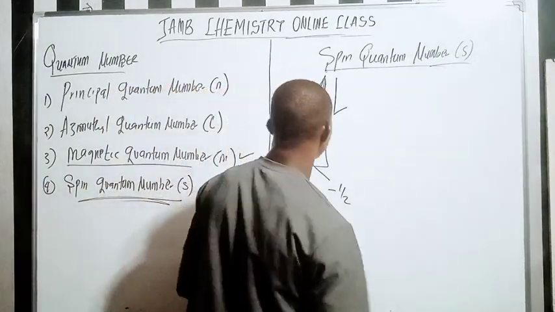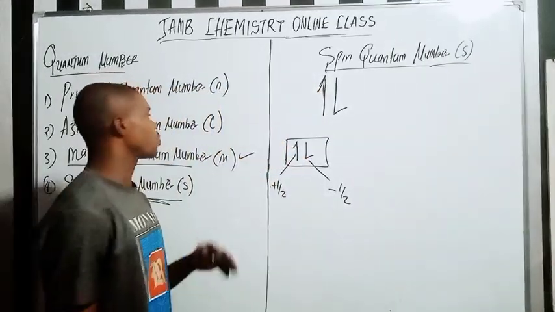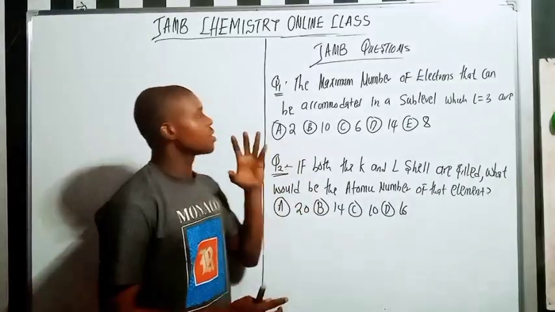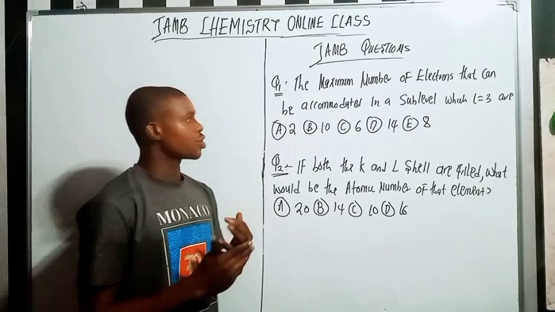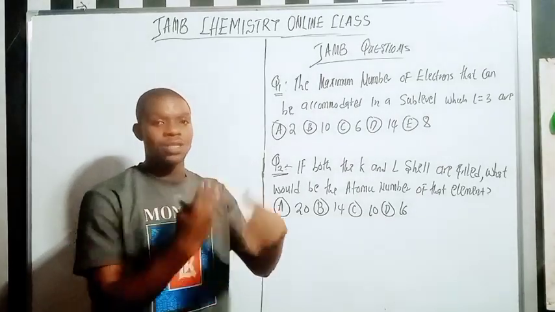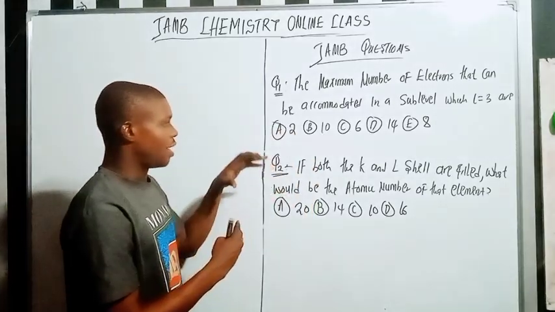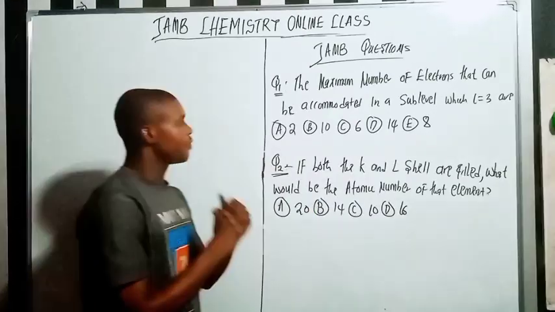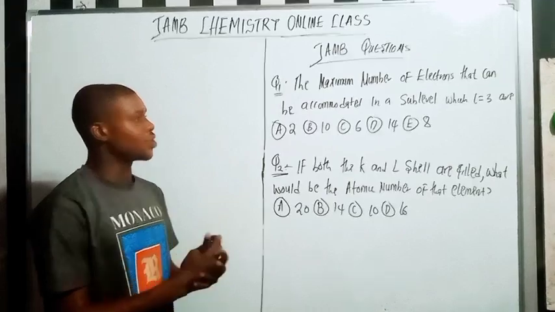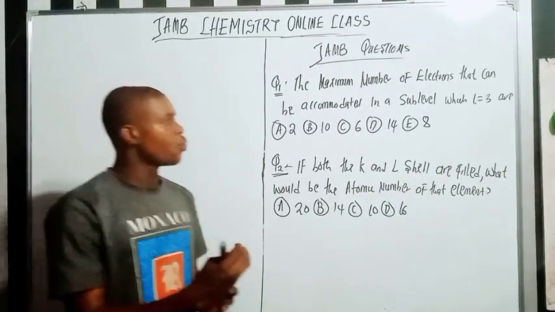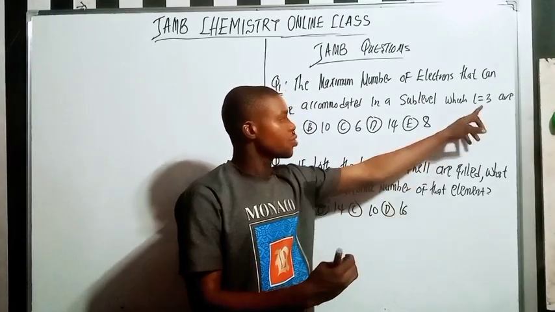So now let's have some typical questions when it comes to quantum number. Before moving to the class properly, let's look at the first 2 questions about quantum number. Although there are some other questions we want to talk about as we progress. First of all, let's look at these 2 here. The first one says: the maximum number of electrons that can be accommodated in a sublevel which L equals 3 are.